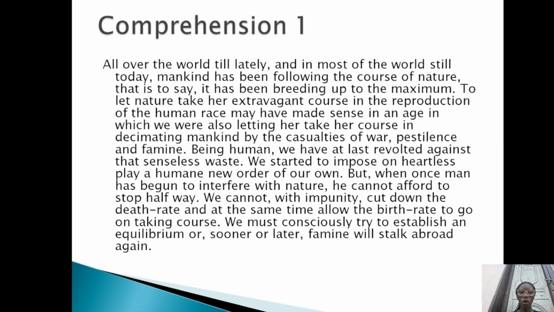But when once man has begun to interfere with nature, he cannot afford to stop halfway. We cannot with impunity cut down the death rate and at the same time allow the birth rate to go on taking its course. We must consciously try to establish an equilibrium, or sooner or later famine will stalk abroad again.